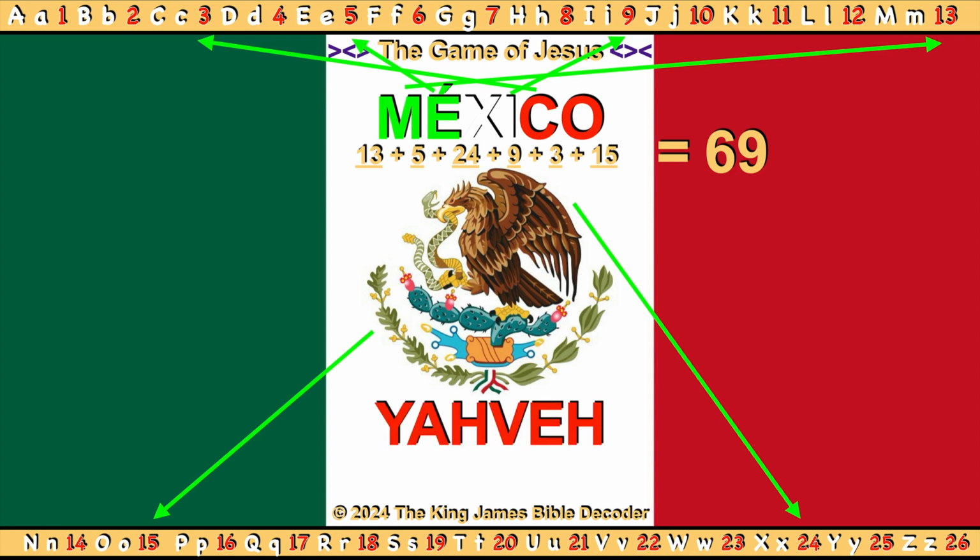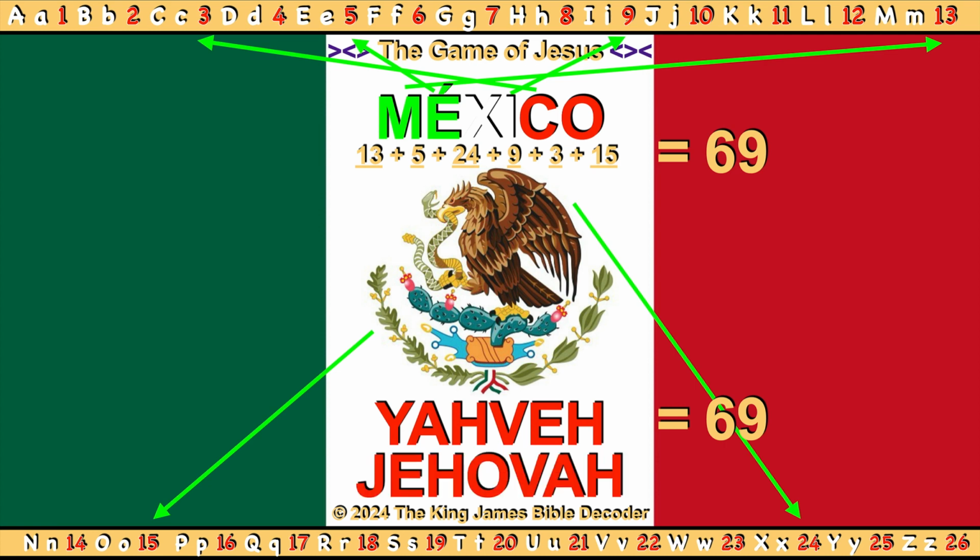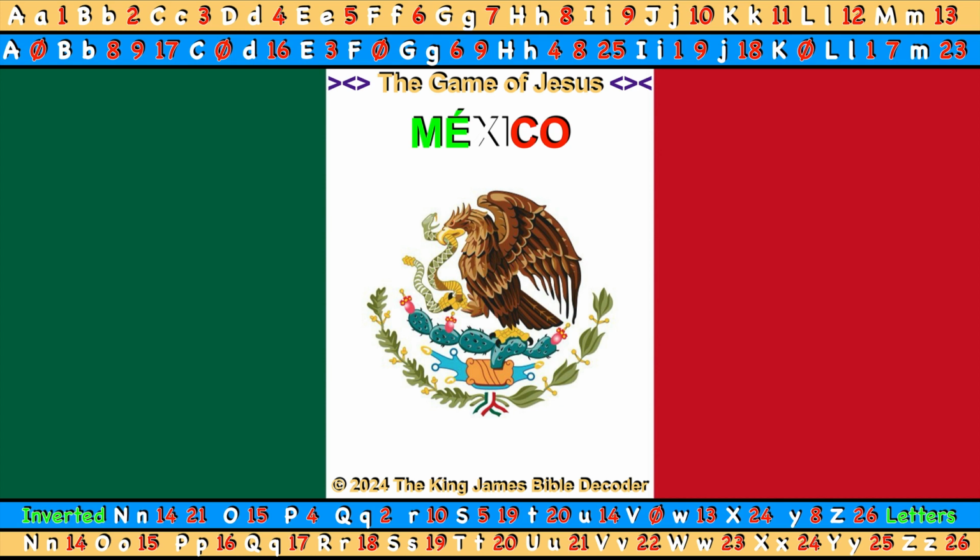Yahweh is Jesus' father and has a numerical value of 69, also. Jehovah is Jesus' father and has a numerical value of 69, also. When inverted, letters also have numerical values.